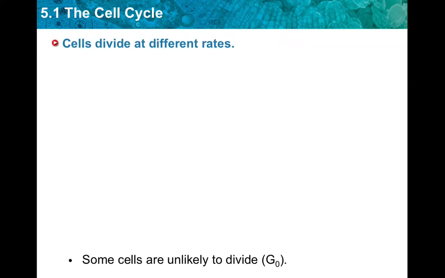Cells divide at different rates. Prokaryotic cells divide much faster than eukaryotic cells since they don't have organelles and a cytoskeleton to be divided. So it means that prokaryotic cells have fewer things to divide than eukaryotic cells have.